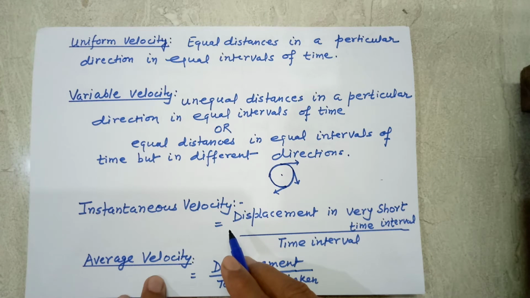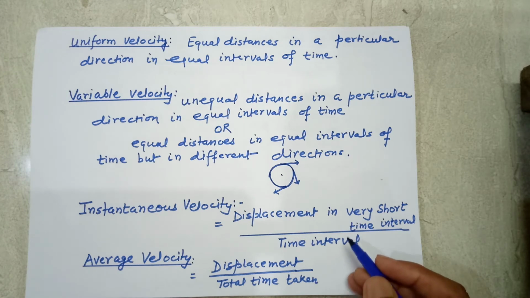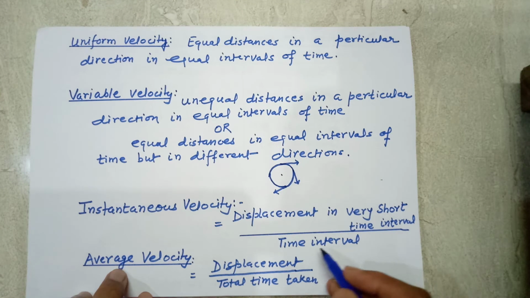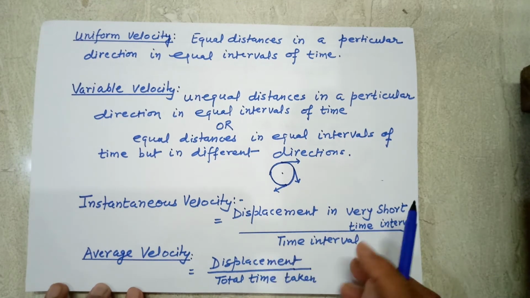Next is instantaneous velocity. Whenever a body moves with variable velocity, the velocity of the body at a particular instant is known as instantaneous velocity, and it is equal to the ratio of displacement covered by the body in a very short time interval upon that time interval. This is the instantaneous velocity.